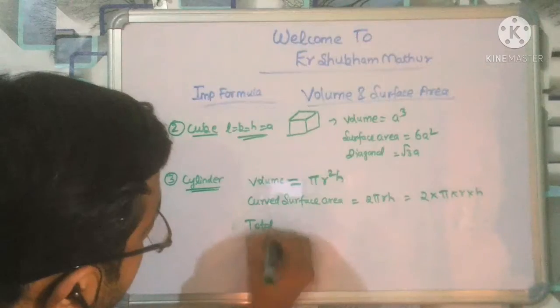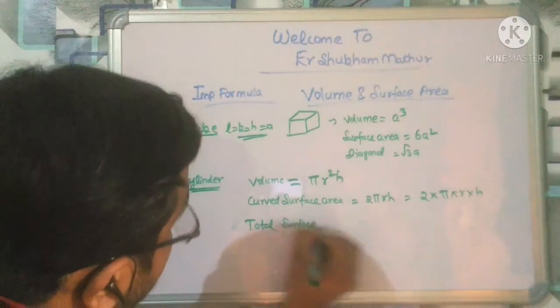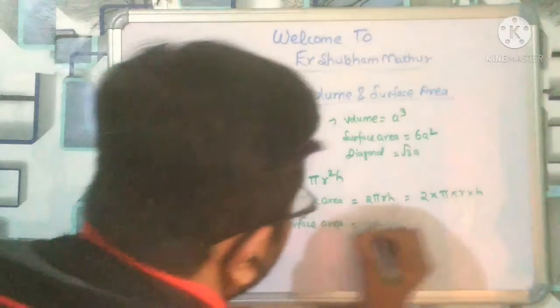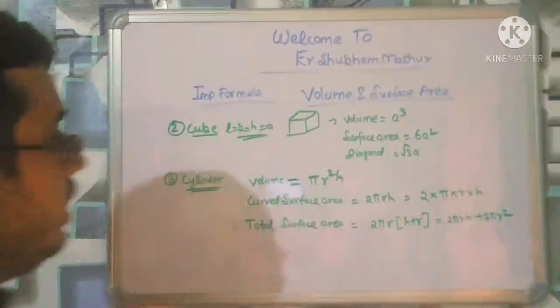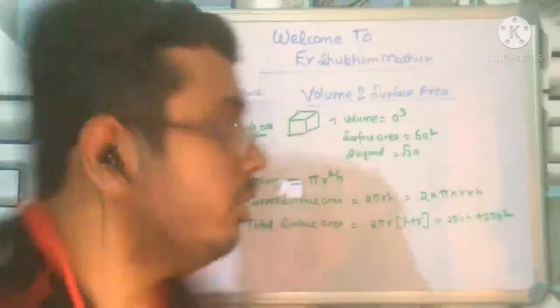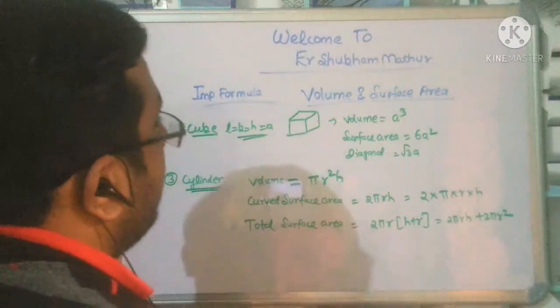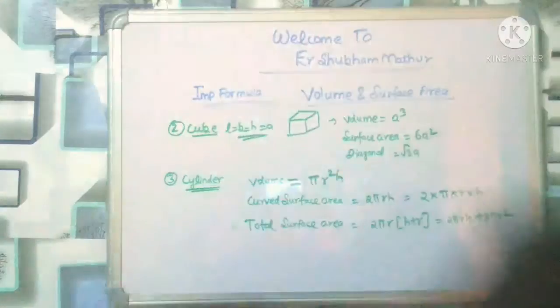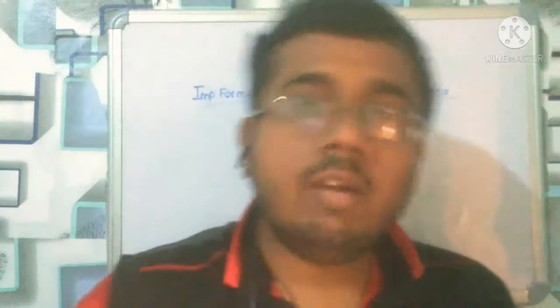And the third is the total surface area, which is nothing but 2 pi r into (h plus r), or one can say 2 pi r h plus 2 pi r square. So volume is pi r square h, curved surface area is 2 pi r h, and total surface area is 2 pi r into (h plus r). Now let me rub this out and add other things. Now let us see the cone.